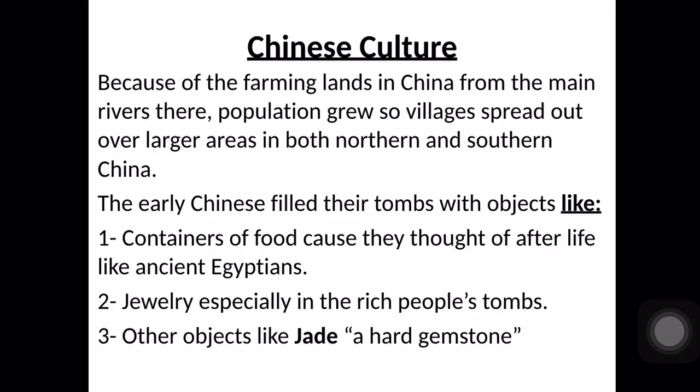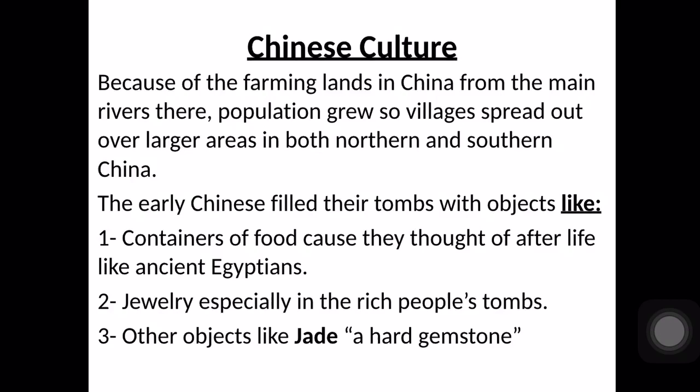The first object is containers of food because they thought that there is life after death like the ancient Egyptians. Then jewelry, especially in rich people's tombs, and also jade stone or gemstone. Hard gemstone is very precious. Jade stone, very expensive, very precious.